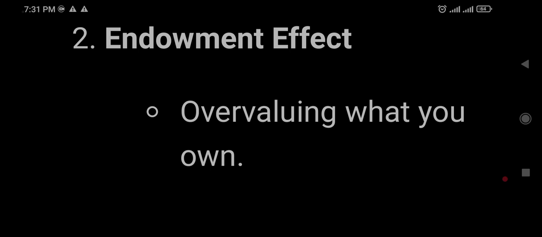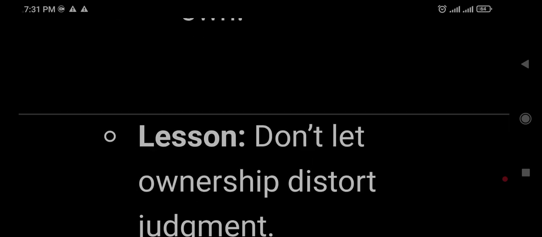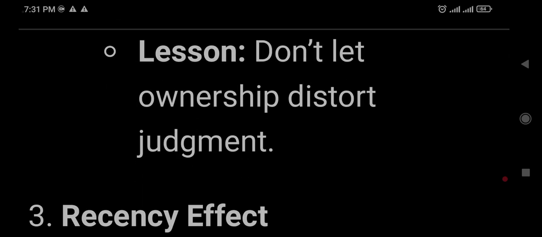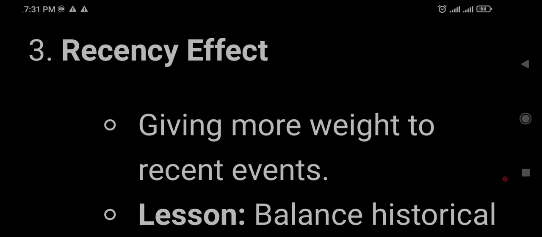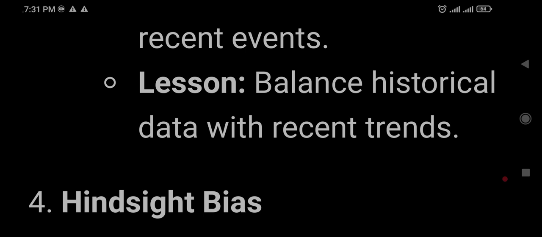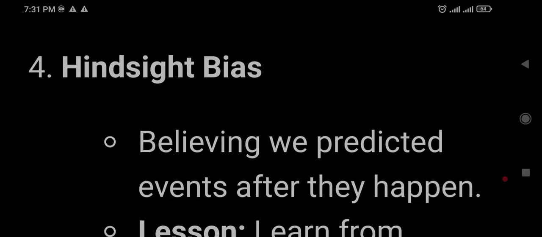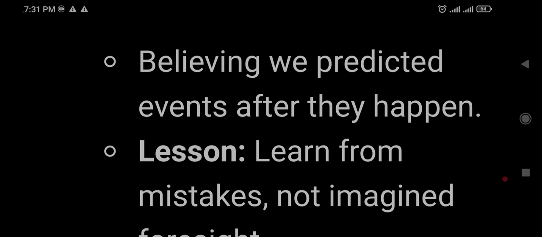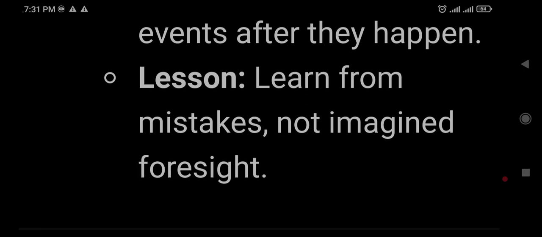Endowment effect: overvaluing what you own. Don't let ownership distort judgment. Recency effect: giving more weight to recent events. Balance historical data with recent trends. Hindsight bias: believing we predicted events after they happen. Learn from mistakes, not imagined foresight.